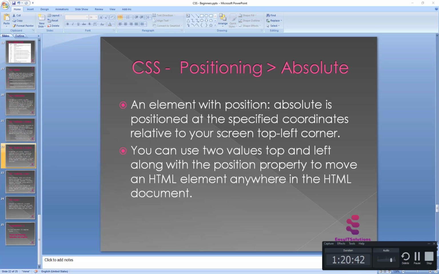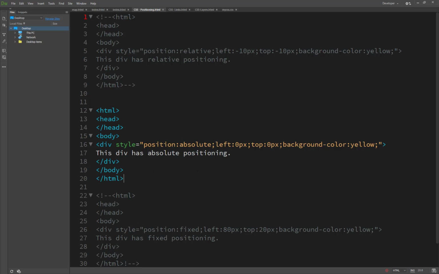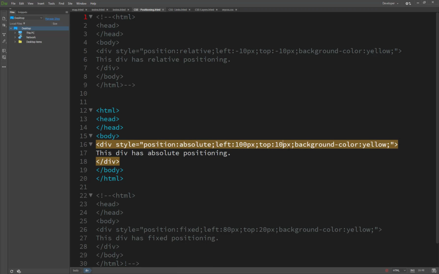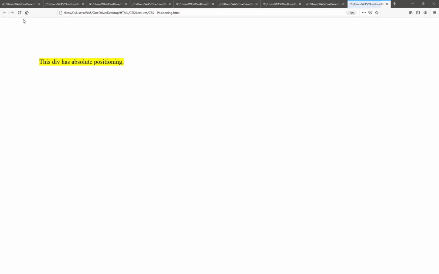Now if we move the element 10 from the left and 10 from the top, you will see the result. Then if I set 100 from the left and 100 from the top, you will see the change.